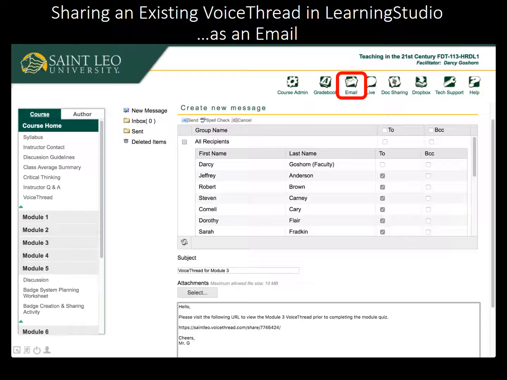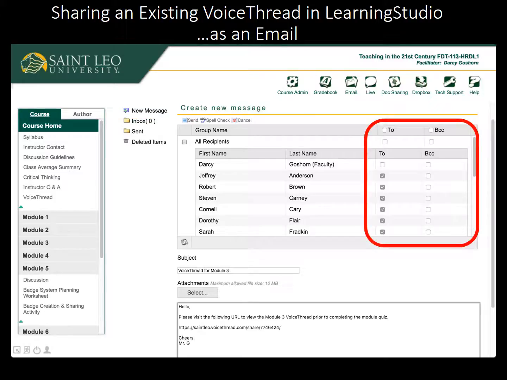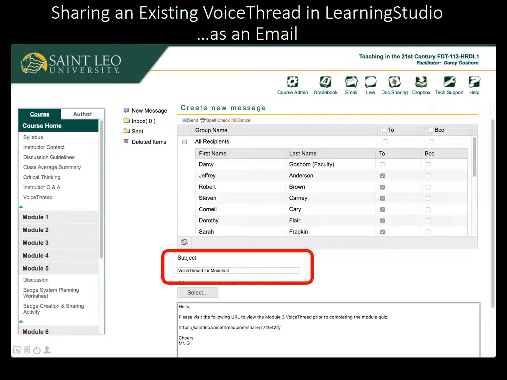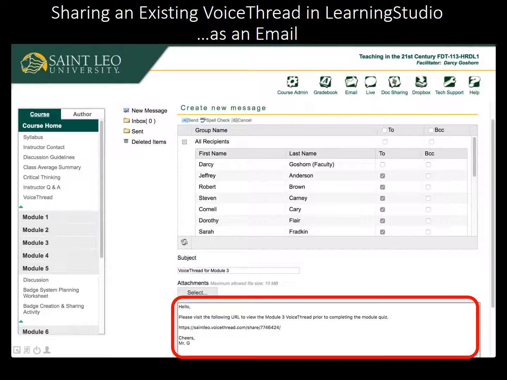First, I click the email tool at the top. Then, I click the New Message option on the left. I select the recipients for my message. I type a brief but descriptive subject line for my message. I type some explanatory text to provide explicit instructions for students so that they know what to do with my VoiceThread. I insert a blank line after my text.